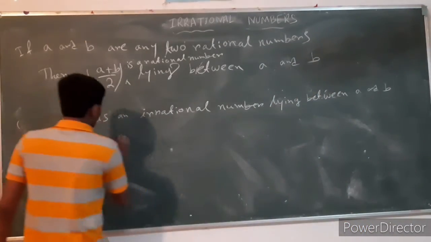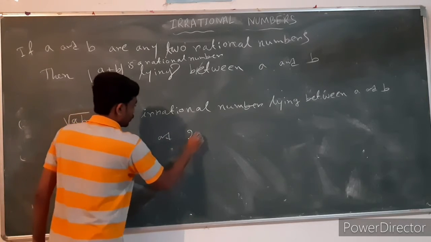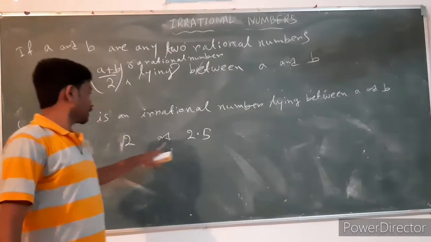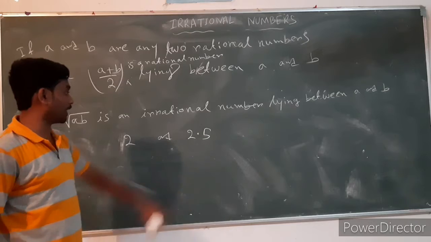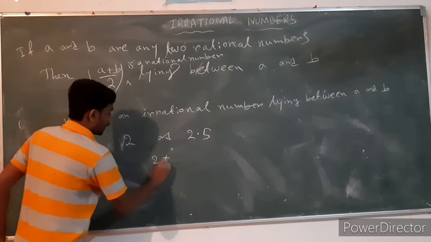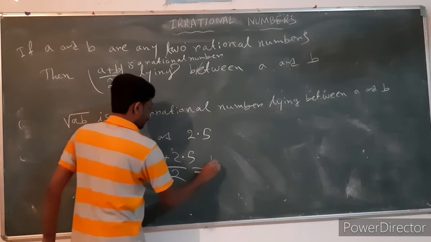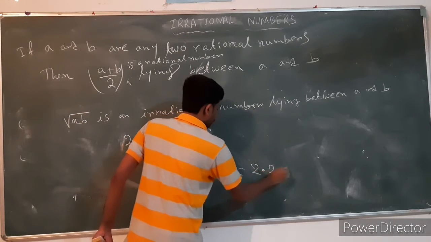For example, if 2 and 2.5 are rational numbers, then the rational number between 2 and 2.5 is (2 plus 2.5) by 2, that is 4.5 by 2, that is 2.25.